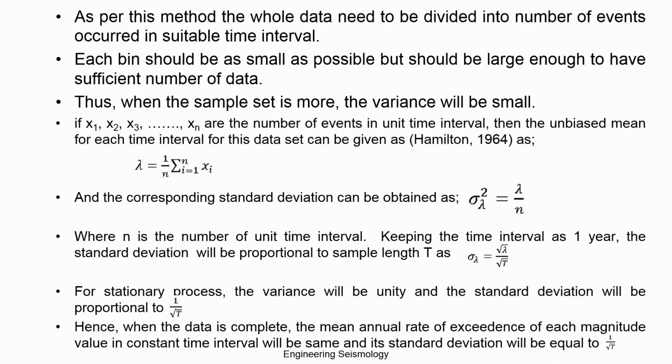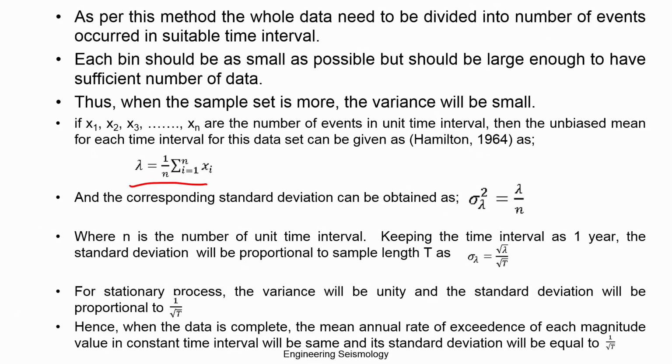So if x1, x2, x3, ... xn is the number of events per unit time interval, then the unbiased mean of each time interval of the data set can be given as lambda equals 1 by n times the summation of xi, for i equal to 1 to n. So this is the rule that is followed.